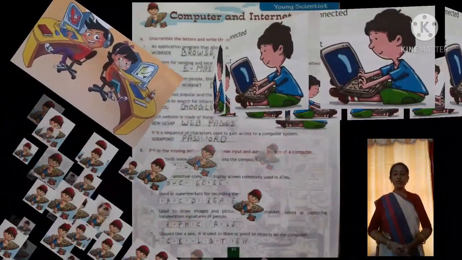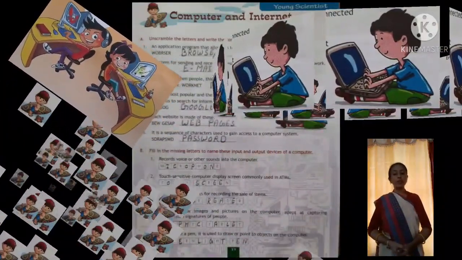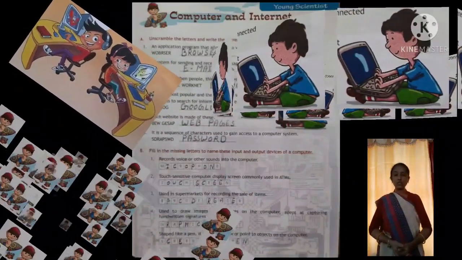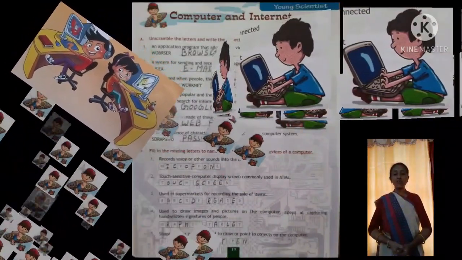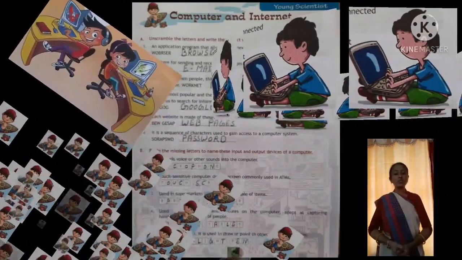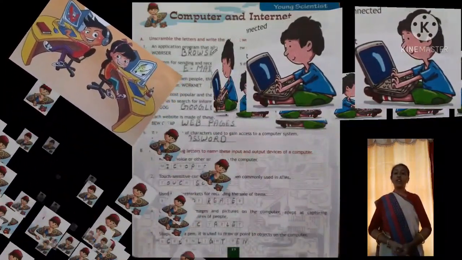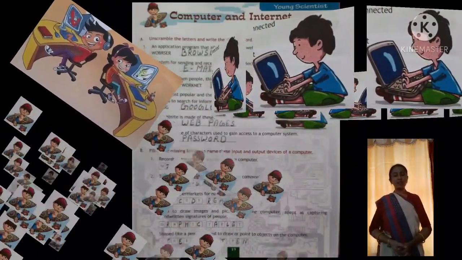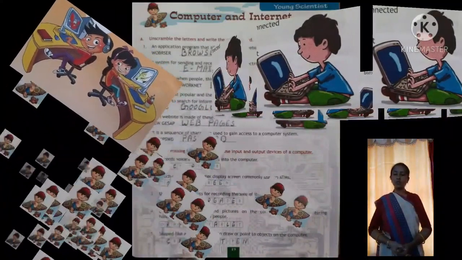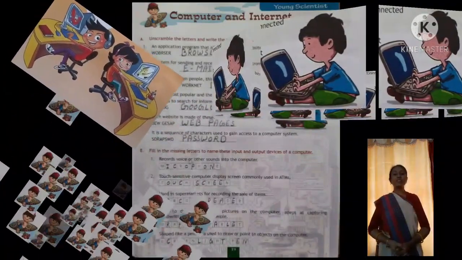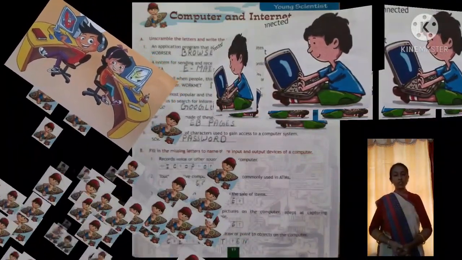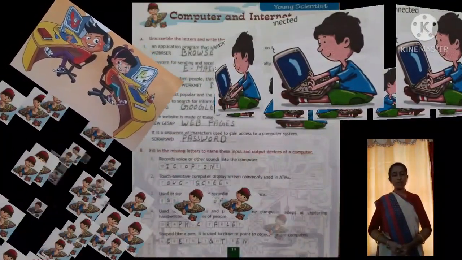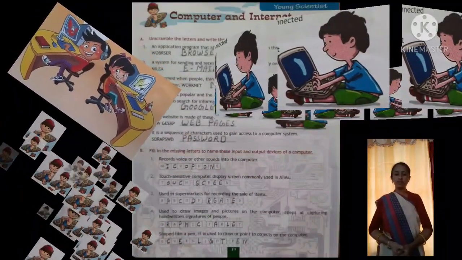Okay. The fourth one is, it is the most popular and most used search engine. Each and everyone uses it very frequently in their life. That allows us to search for information on the internet. If we want to find out anything, then we go to Google. Google is one of the search engines by which we find each and every piece of information. Okay. So the answer is Google.